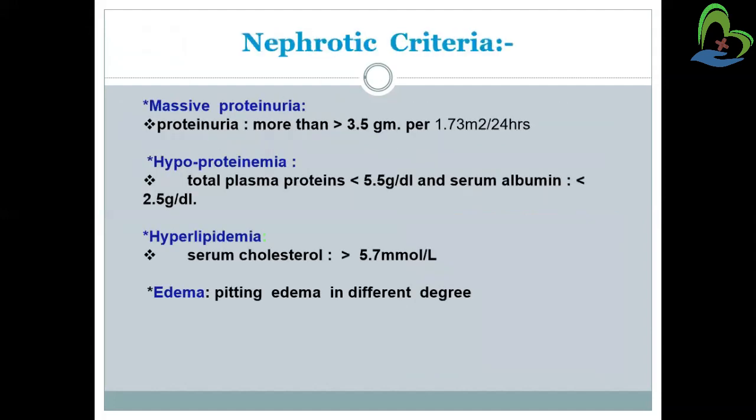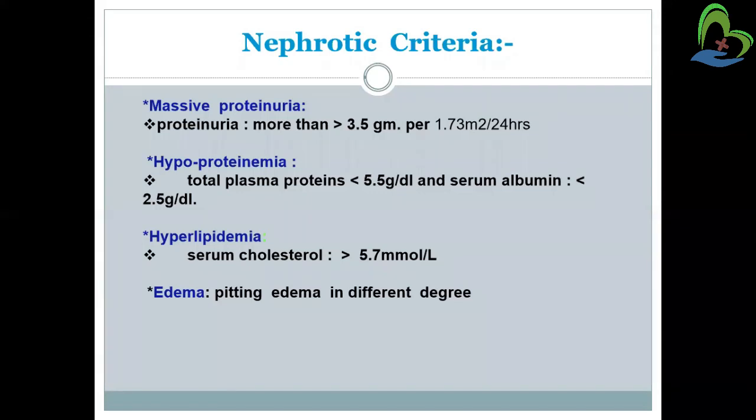Now the nephrotic criteria: what will be the amount of loss and increase. As we discussed in the definition, there will be proteinuria, that means protein will be lost from the urine. So there will be a massive proteinuria, greater than 3.5 gram per 1.73 meter square for 24 hours. So there will be a massive protein loss from the urine.